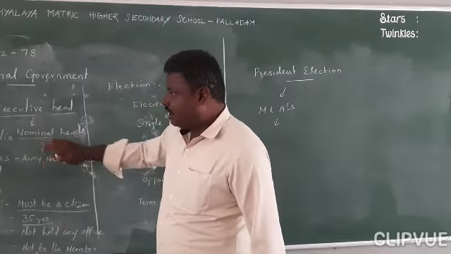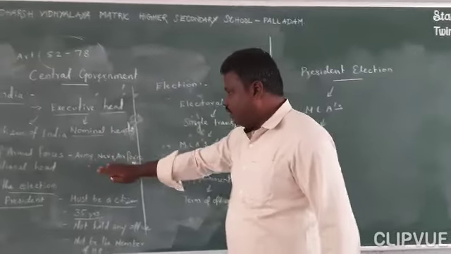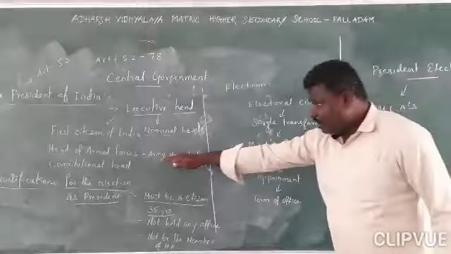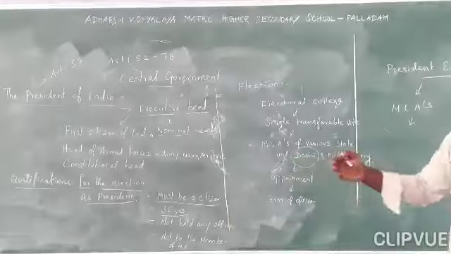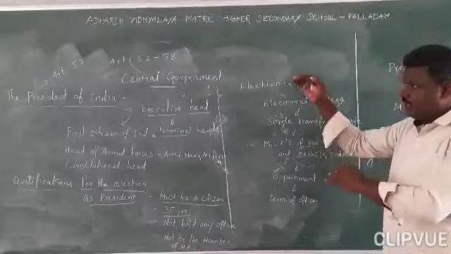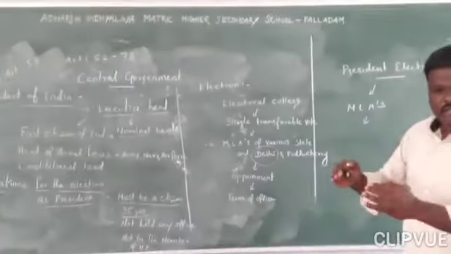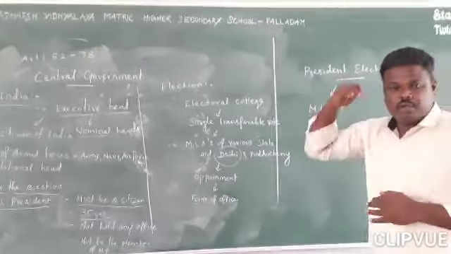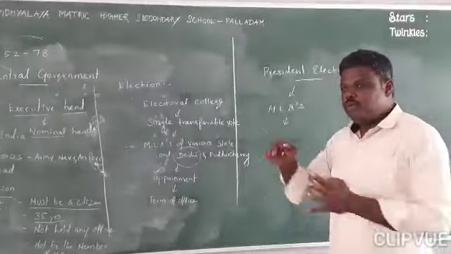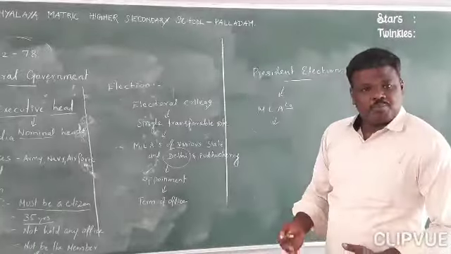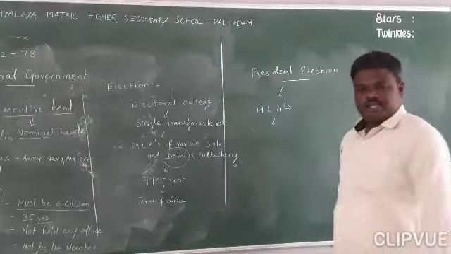He is the nominal head. He is the higher authority of India. He is the head of the armed forces. He is the head of the Indian Union. Whoever appoints him, surely their position should be higher than that. So who appoints the President of India? Now that will be a very big question mark.